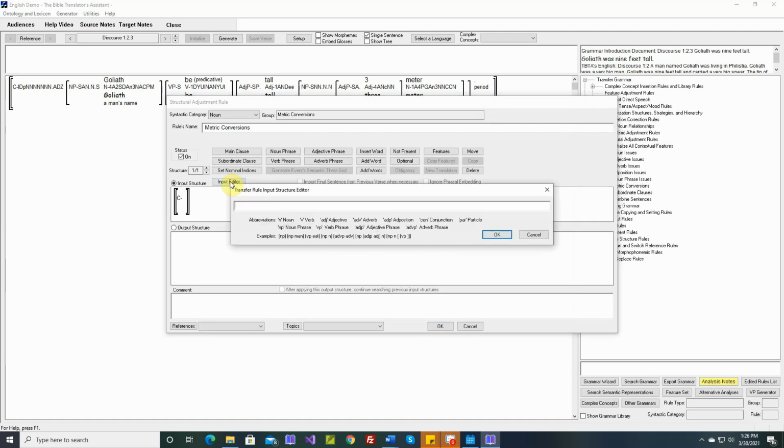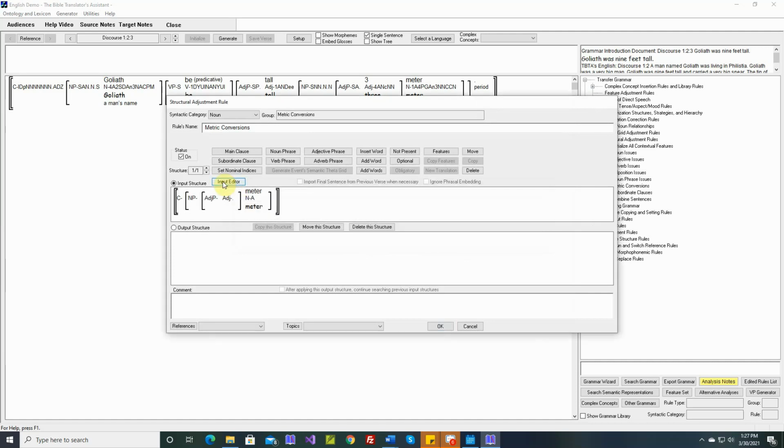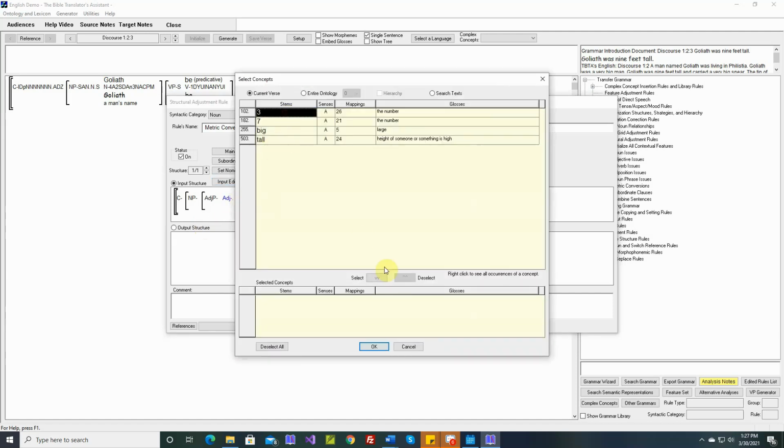Let's build an input structure. We want a noun, an adjective phrase, and an adjective, and a noun. We can specify the noun as meter. Okay, so let's go ahead and write a rule for this particular one. We can say add words in 3.